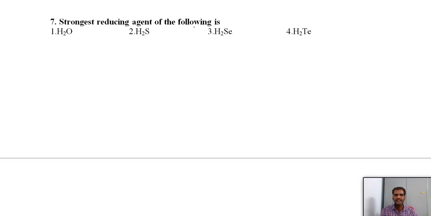Strongest reducing agent of the following is. These are the hydrides. We know that for 16th group hydrides from H2O to H2Te, from top to bottom reducing nature increases. So the strongest reducing agent should be hydrogen telluride, H2Te.